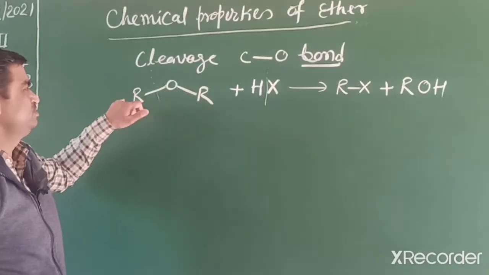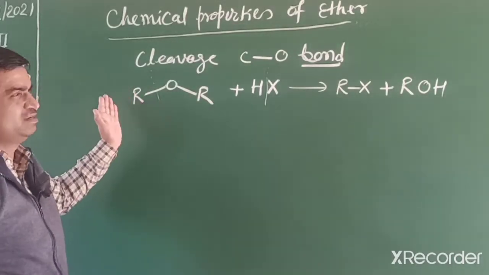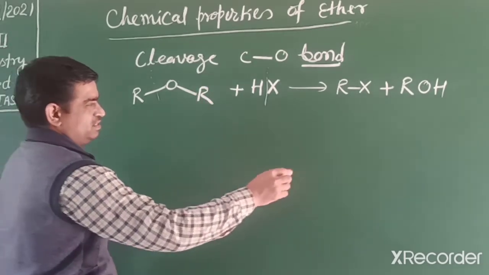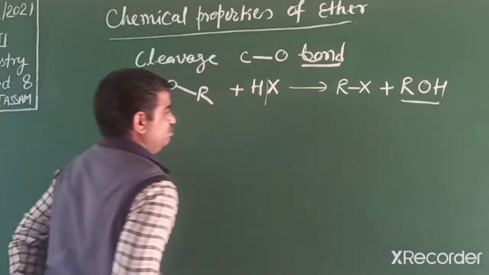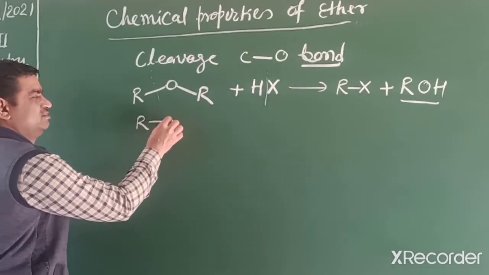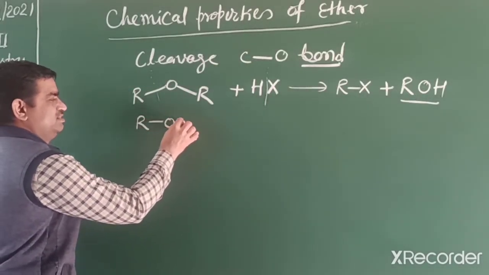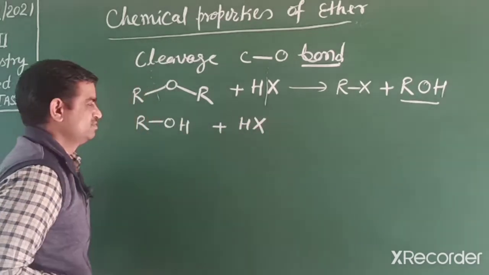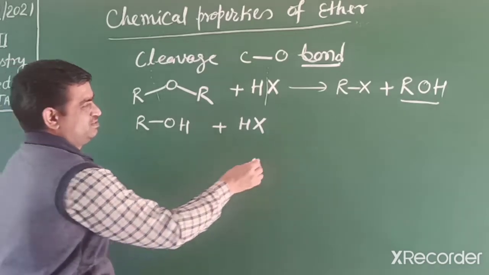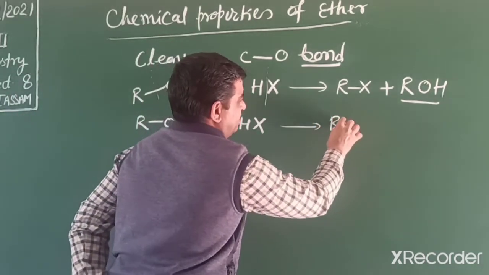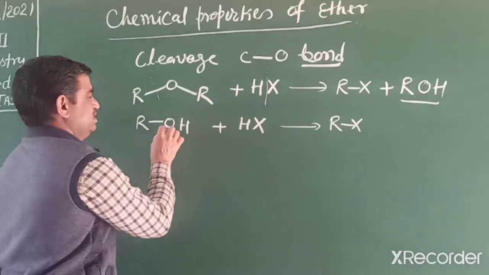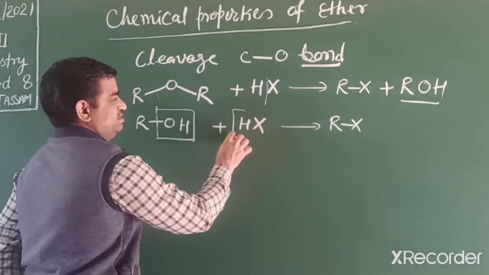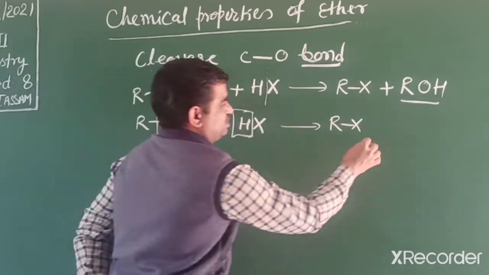This R may be the same, a symmetrical ether, or different, an unsymmetrical ether. This alcohol, we know, further reacts with hydrogen halide HX, and is converted into the corresponding alkyl halide, and we get a water molecule in this reaction. OH and H dissociate.